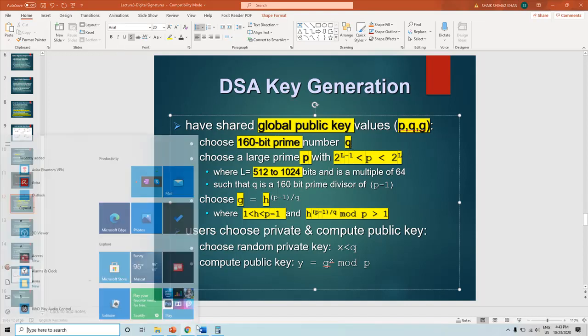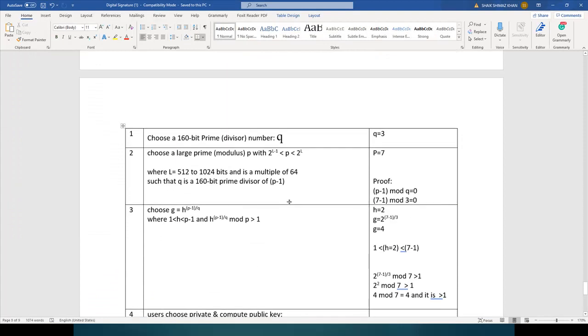I can give one simple example. Let's choose Q is equal to 3. However, here we have to select a 168 bit prime number. It should be a big prime number, but for simple understanding purpose I choose Q is equal to 3. In real time we cannot choose this simple prime number for security reasons. For understanding purpose I am assigning Q is equal to 3, but in real time the Q should be of size 168 bit.